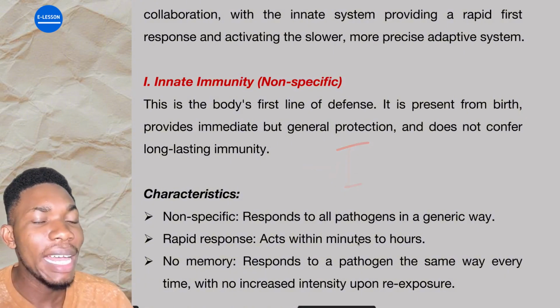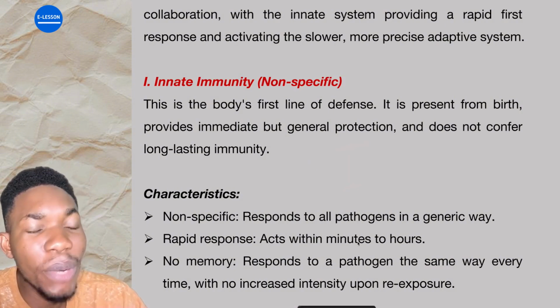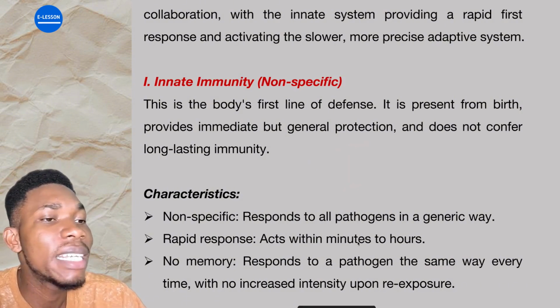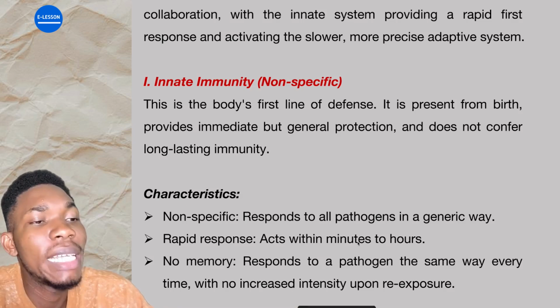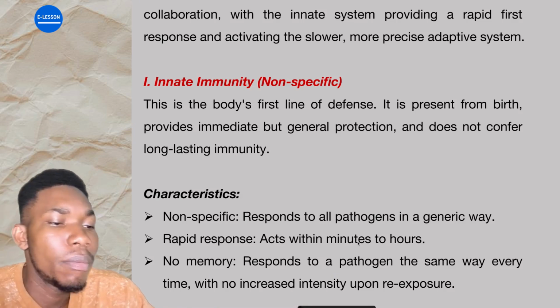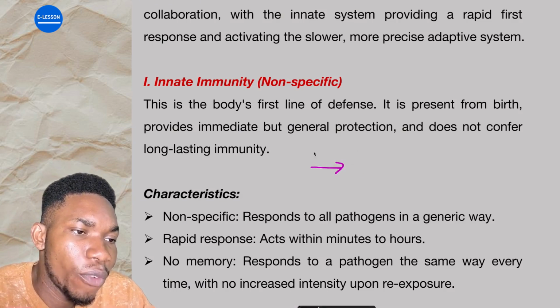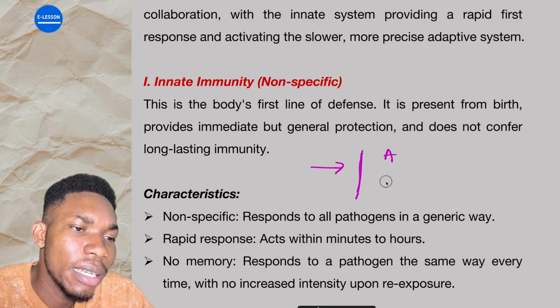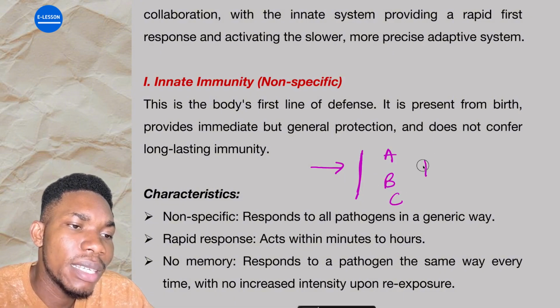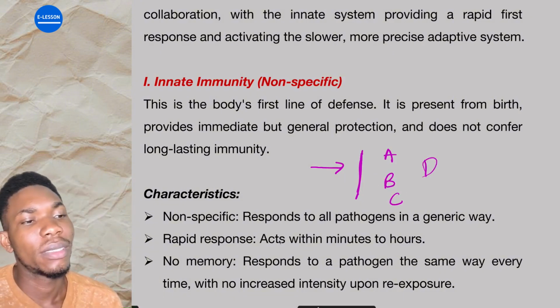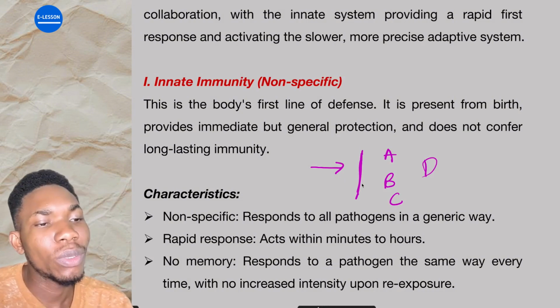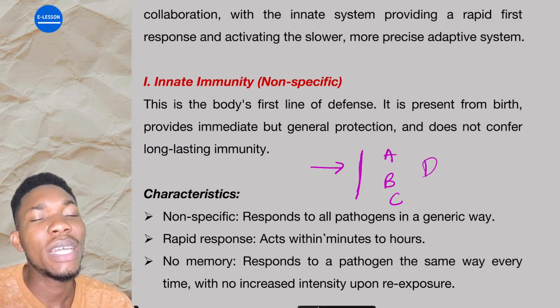No. That estate security is protecting everybody. It's fighting against any foreign body, whether it is coming for Mr. A or Mr. B. This estate security is protecting Mr. A, Mr. B, Mr. C, Mr. D, everybody. Once you overcome this one, then the next line of defense will be what?